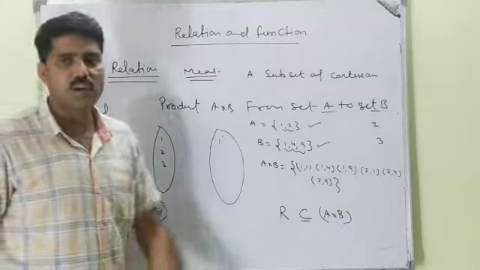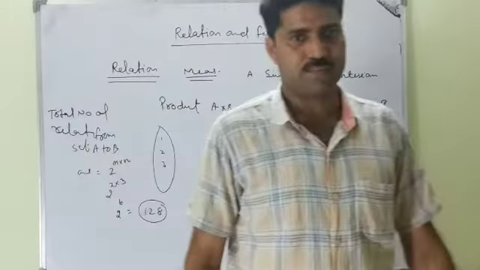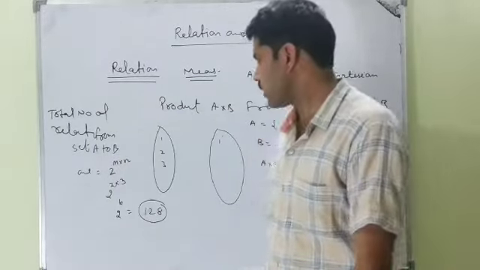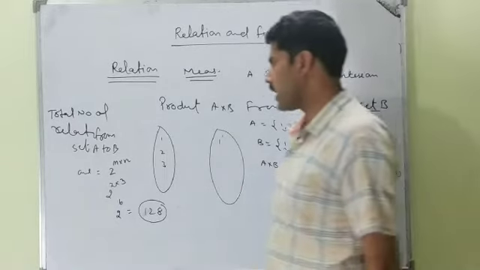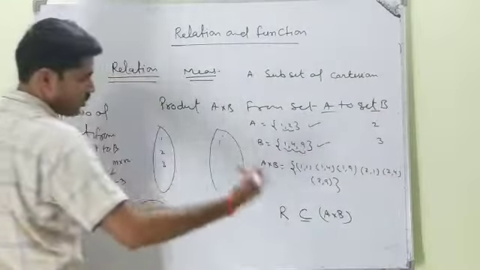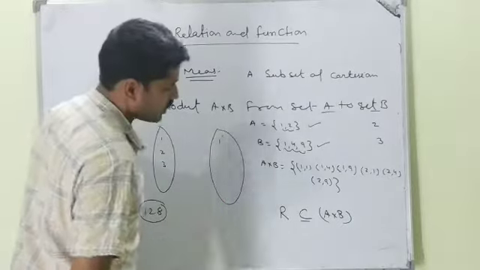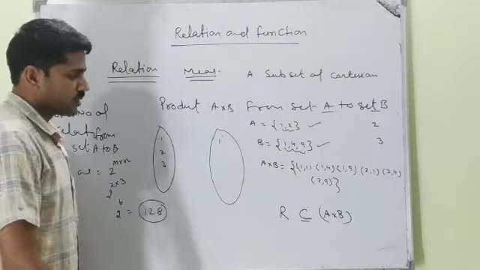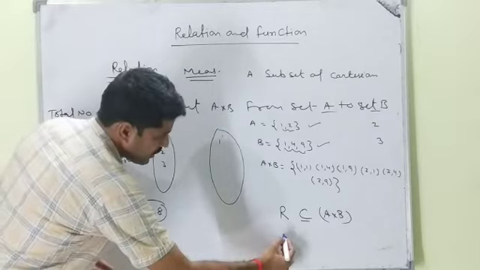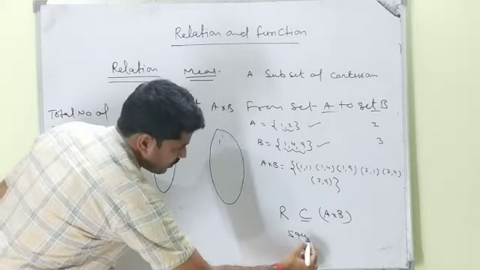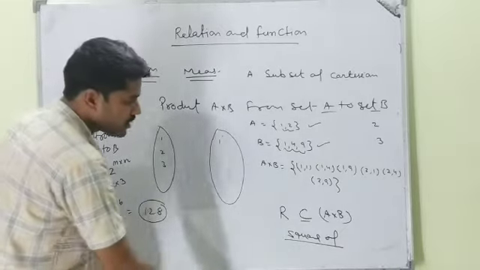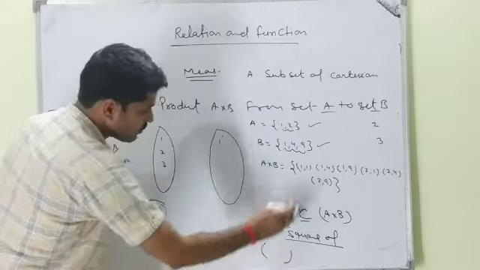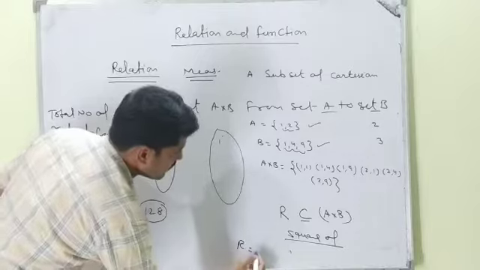But no one can learn all these relations. It is very difficult for us to write them all. So one or two relations can be given in the questions, and if you recognize the relation, you write the solution. I give the solution. Relation: square of this is the relation.